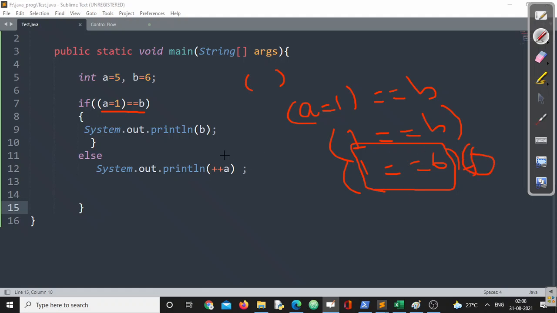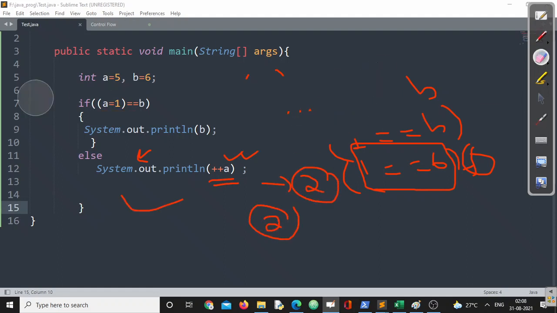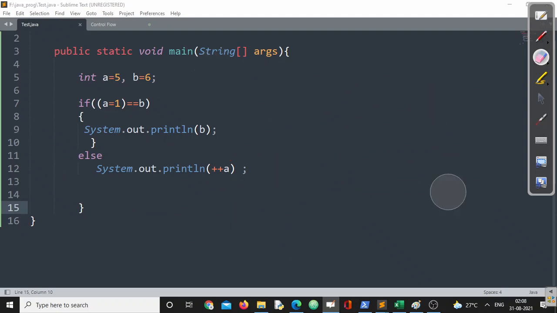Since it is false, which one will be getting executed? This particular one will be getting executed. Now if I am writing ++a, again prefix increment, an arithmetic increment operator. Here the increment will be done first, then it will be used, right? Now before getting into this line, what was the value of a? The value of a is replaced with 1. So the value of a is 1 now. So ++a will take me to 2. So happily I'll get the value 2. I hope you all could understand this scenario, right?